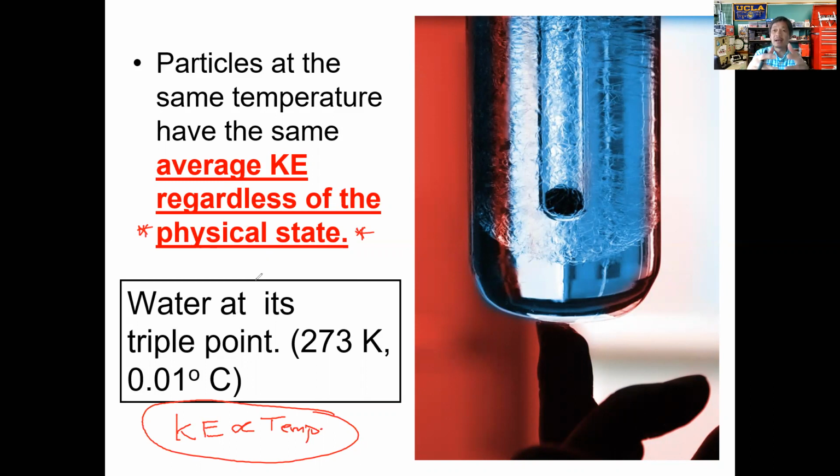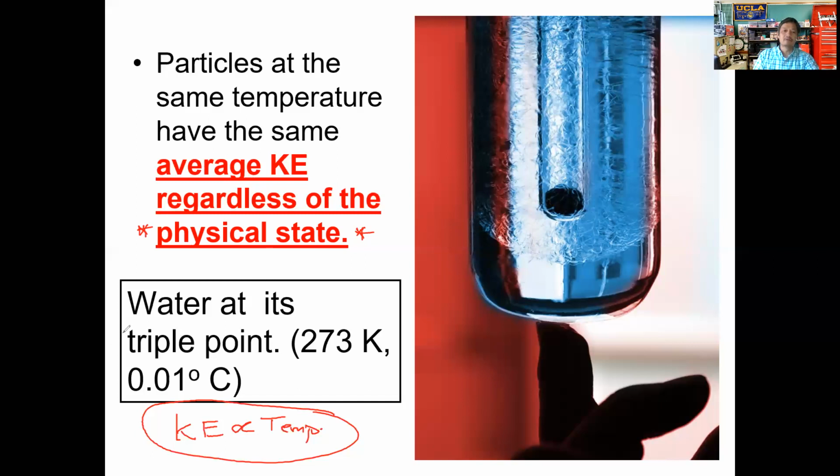Water and all substances, as we talked about, will transition to different states at certain temperatures. So we said that water exists as a liquid at any temperature above 0 degrees Celsius, and it exists as a gas at any temperature above 100 degrees Celsius. Sorry, at 0 degrees Celsius and below we have solid water, ice. Between 0 and 100 degrees Celsius, we have liquid water. And at any temperature above 100 degrees Celsius, we have gaseous water.